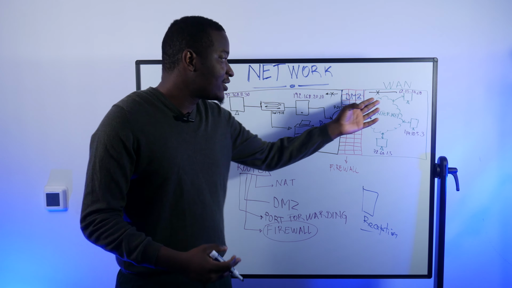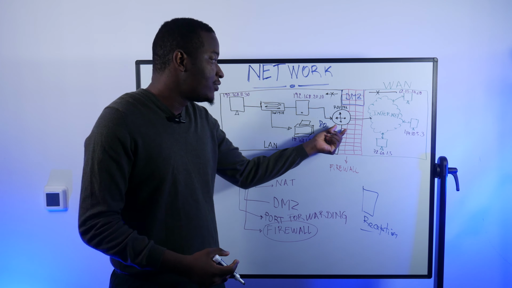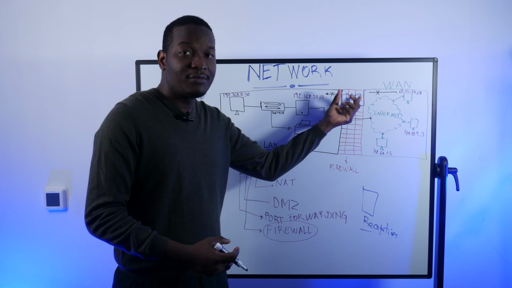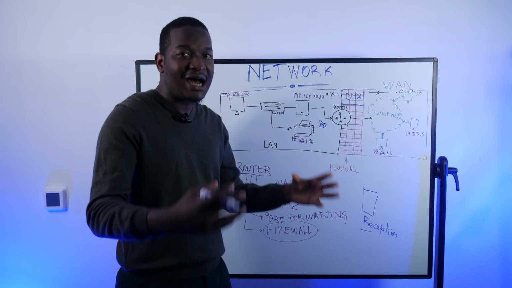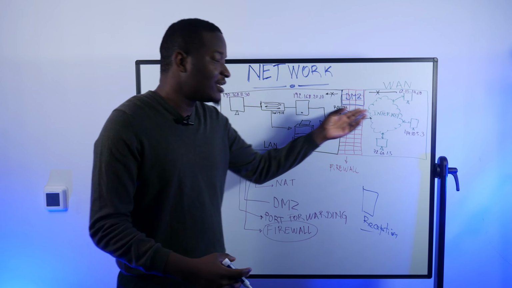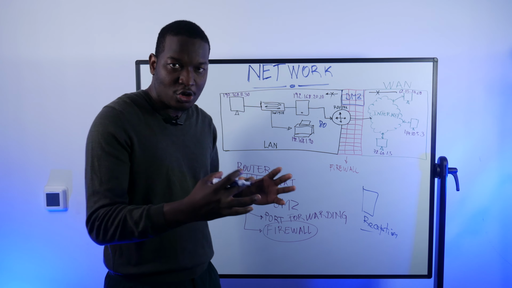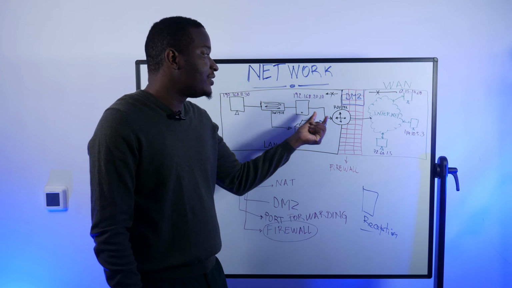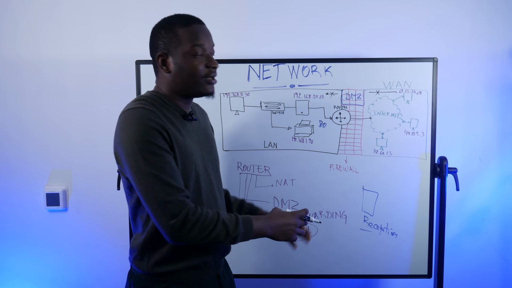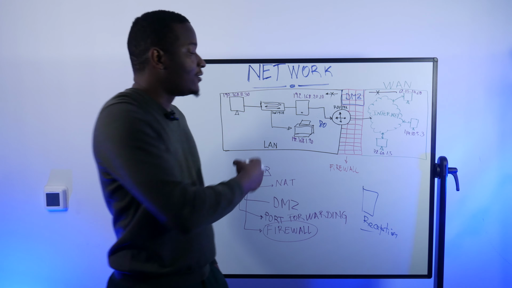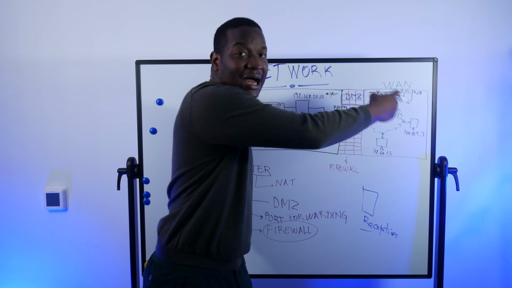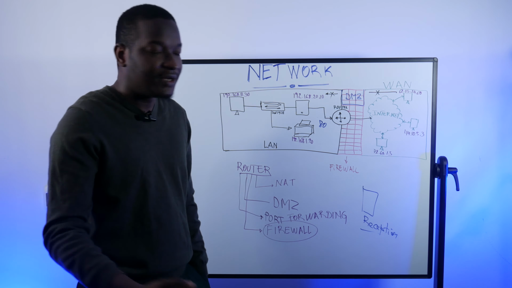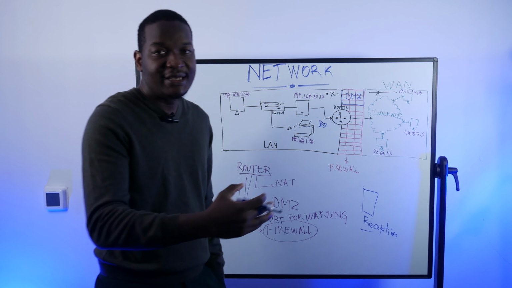This communication comes to a router, and the router sends this request to a DMZ. From the DMZ, the communication can be allowed, and this device can talk to another device in our LAN because we already set up some rules. Or this device is already on the DMZ, and it can also talk to a device outside of our LAN. So the router is going to allow this communication if we already set up a DMZ.